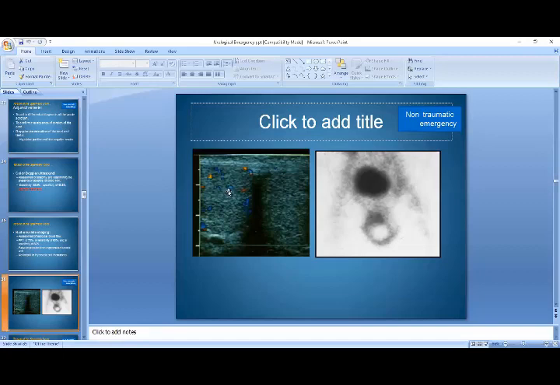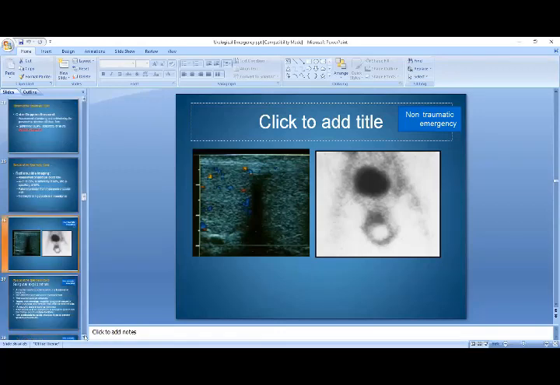There are no vessels on color Doppler. You can appreciate a vein in the epididymis, whereas in the whole of the testicular parenchyma there is no blood flow. So most likely this testis is ischemic, maybe due to testicular torsion.